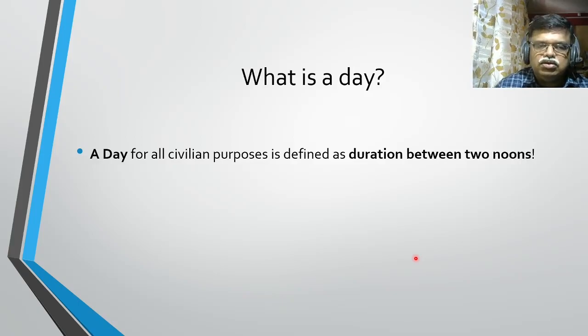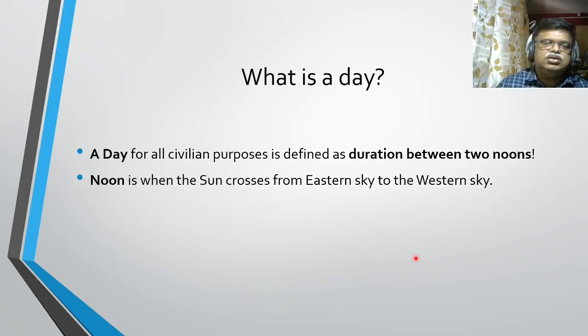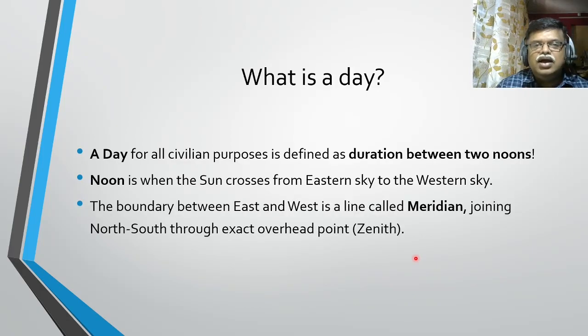What is a noon? When the sun comes almost overhead, on what we call the meridian, it is called noon. So when the sun crosses from the eastern sky to the western sky, that's noon. The boundary between east and west is the meridian. It is the line joining north and south through the exact overhead point, called the zenith. So when the sun crosses this meridian, it is noon.